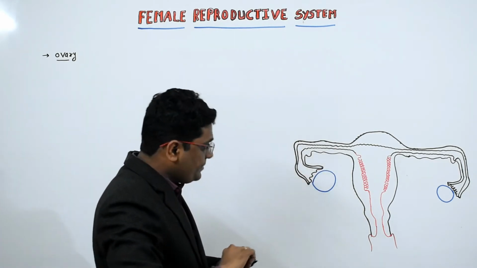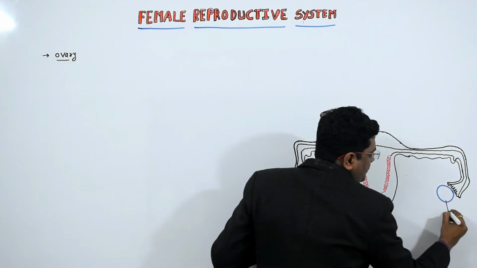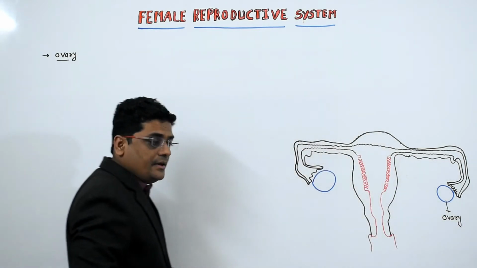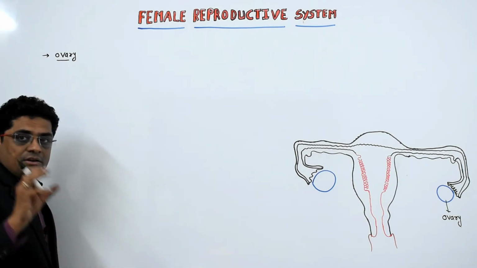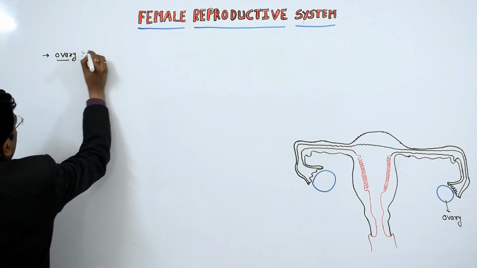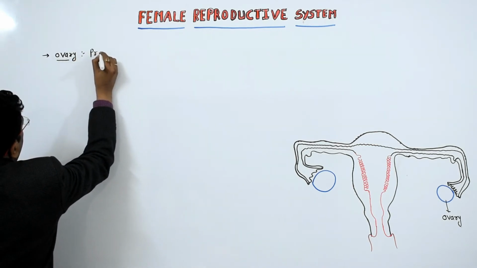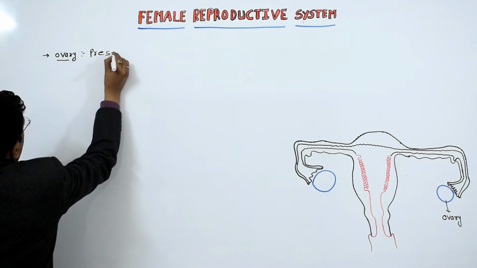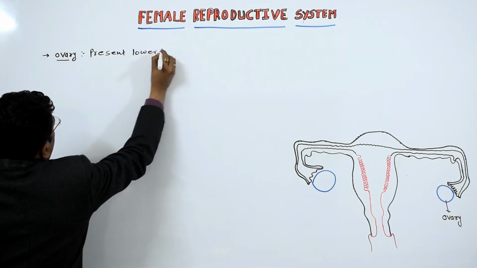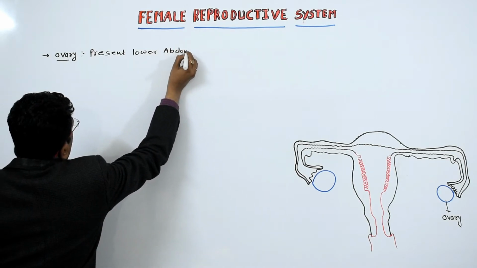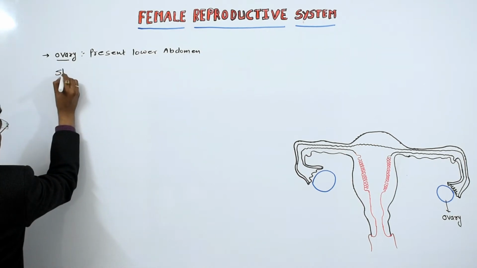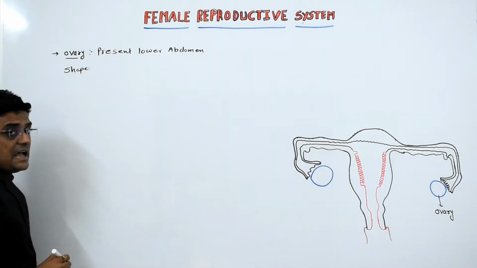Okay, so this is called the ovary. Now where is the ovary present? Ovary is present in the lower abdomen side, and the shape of the ovary is almond shape.